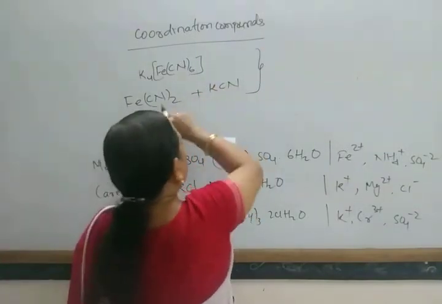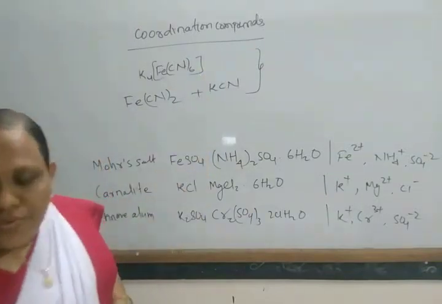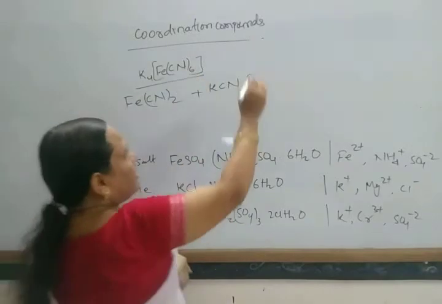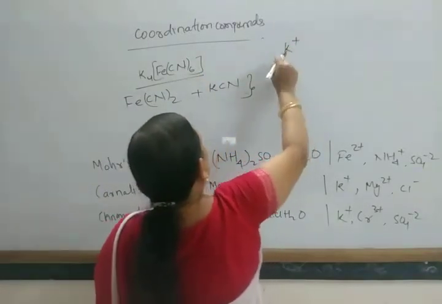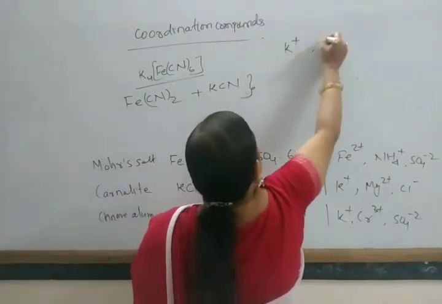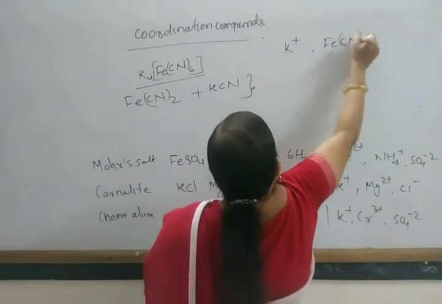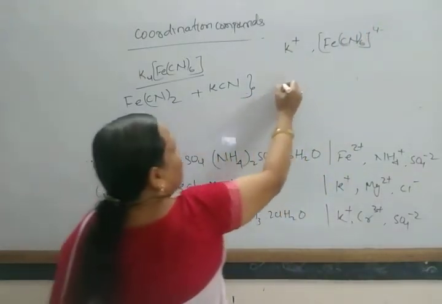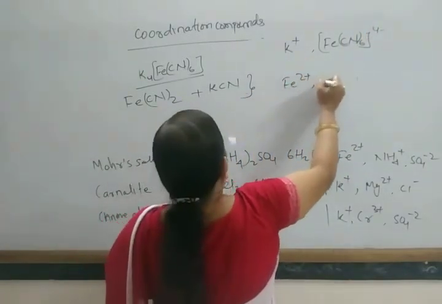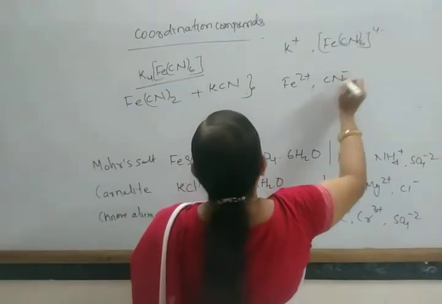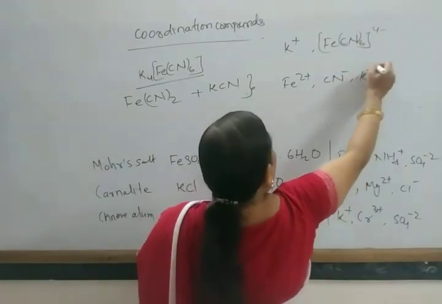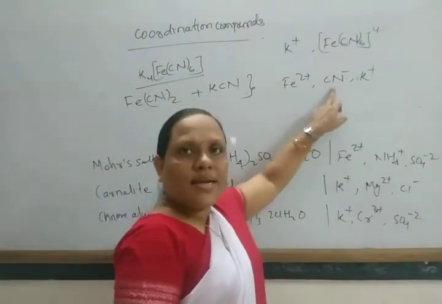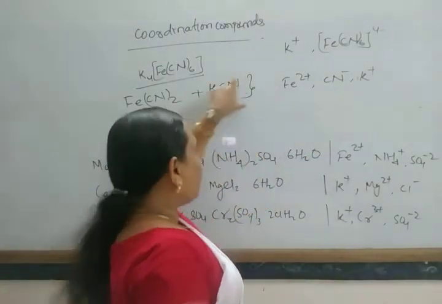But when we take the aqueous solution of potassium ferrocyanide, it only gives the test of potassium and another test of [Fe(CN)6]4-. But it is formed from Fe2+ ion, cyanide ion, and potassium ion.